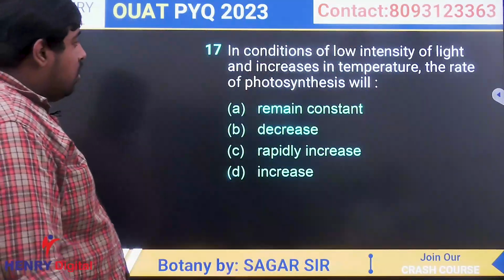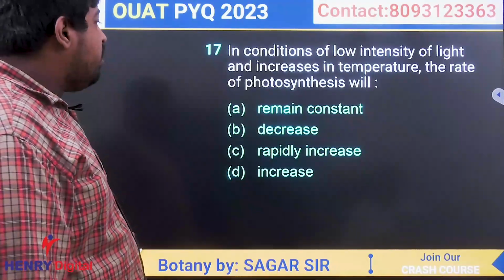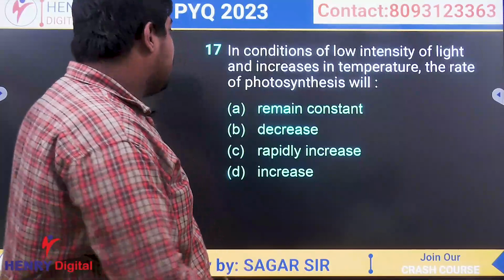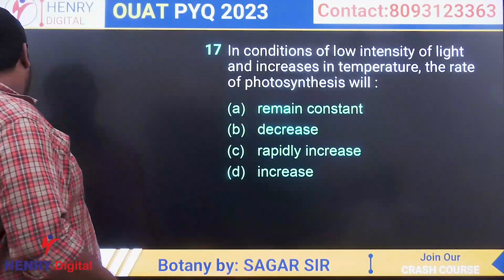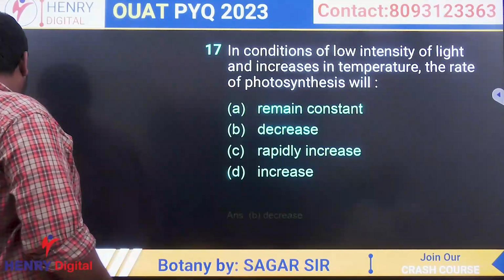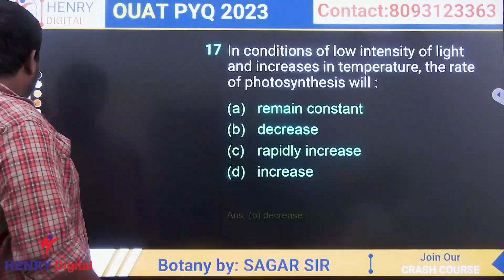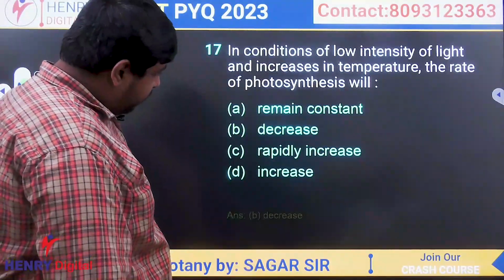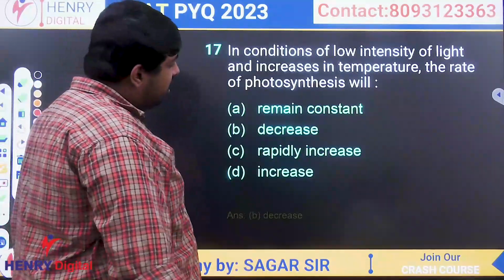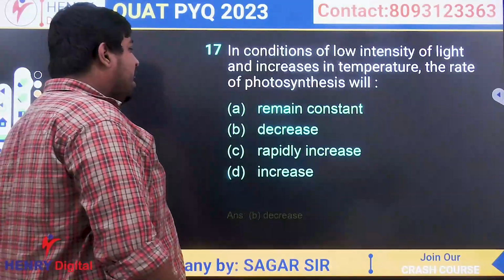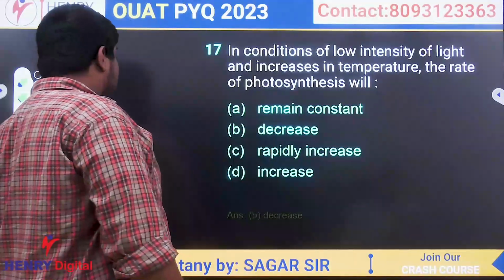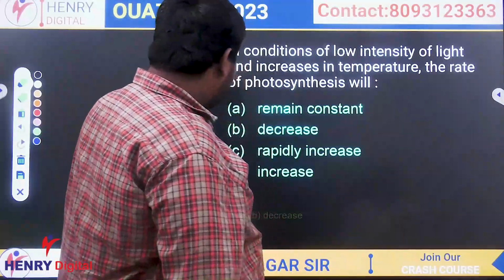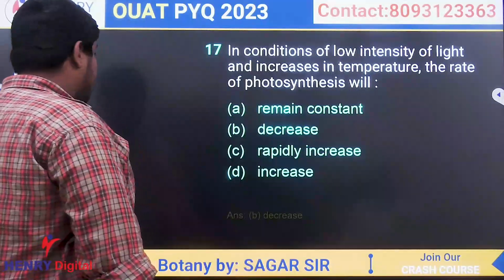Next question was, in condition of low intensity light and increase in temperature, the rate of photosynthesis. When the light intensity was low, it was the limiting factor. So despite increasing temperature, photosynthesis will not increase. Clear? And if there is an increase in temperature, there is an issue called photorespiration. So gradually the rate of photosynthesis will decrease. So the answer will be decrease. Clear?